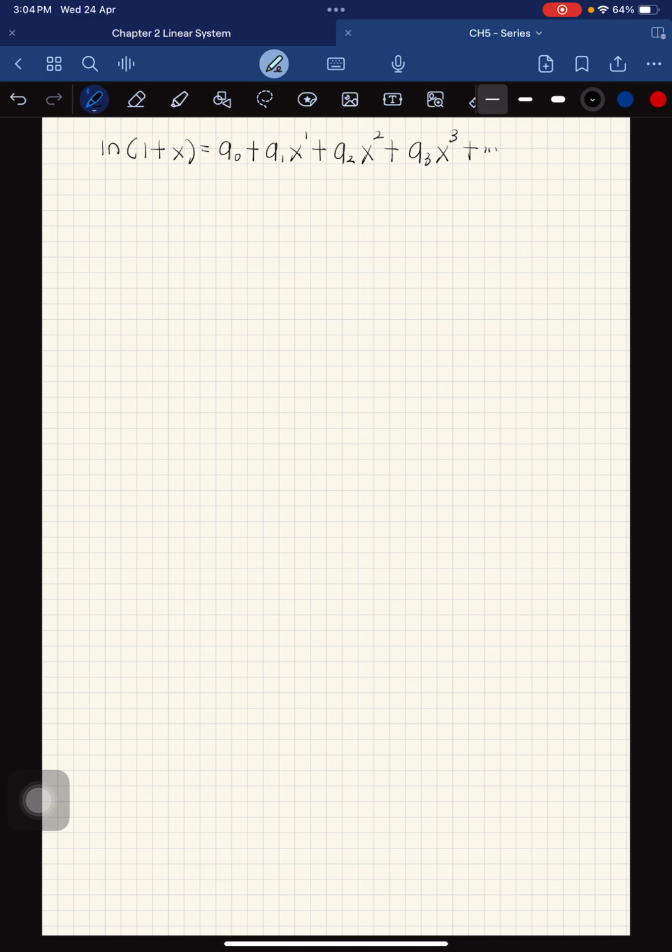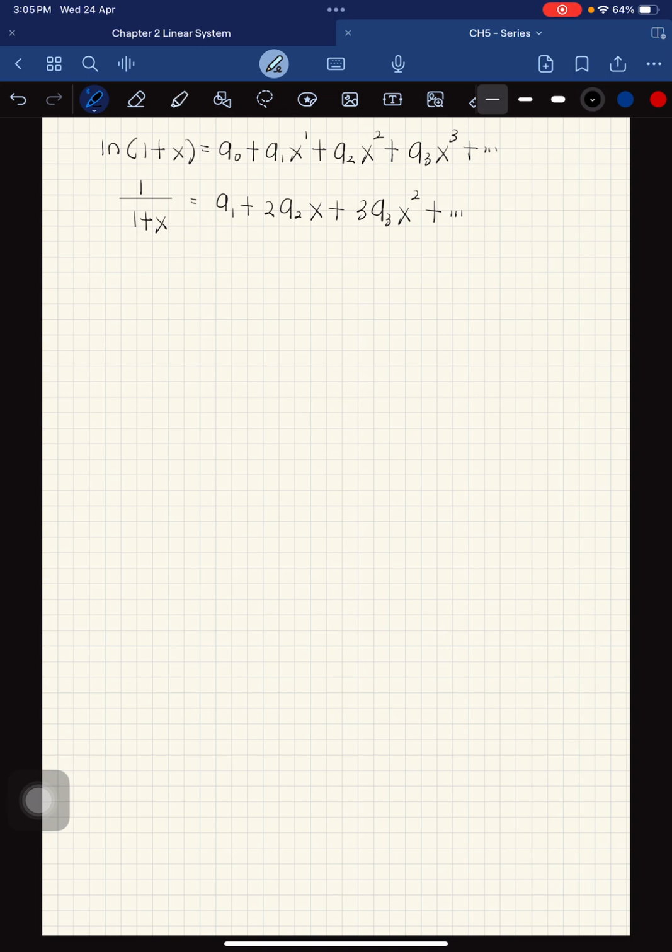Okay, so you differentiate ln 1 plus x, so you get 1 over 1 plus x, and don't forget to differentiate inside, but we still get 1. So the answer 1 over 1 plus x equal to a1 plus 2a2 x plus 3a3 x squared plus and so on. Okay, and then differentiate again.